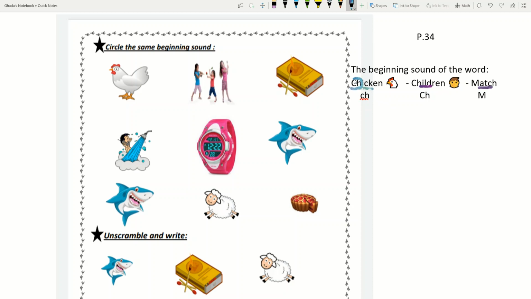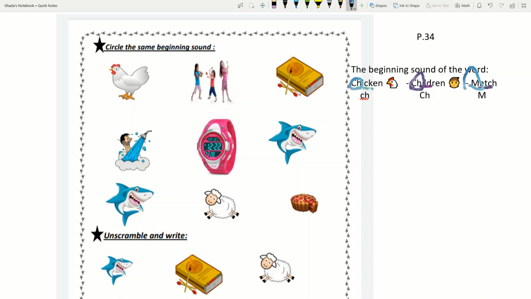Here, ch in chicken and ch in children, and m in match. So it will be ch and ch. They are the two words that have the same beginning sound, okay? So let's look at the exercise.